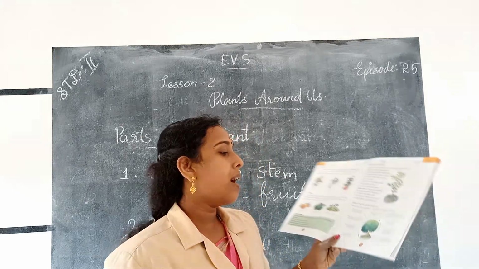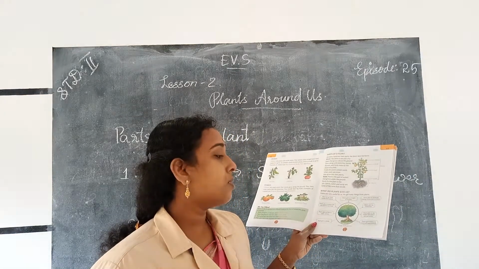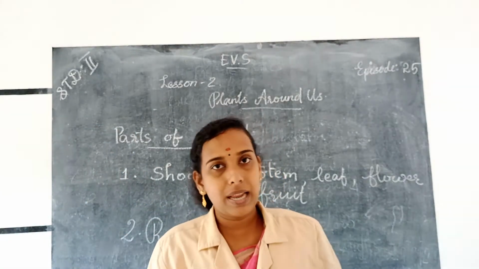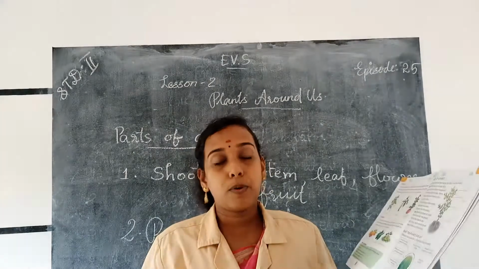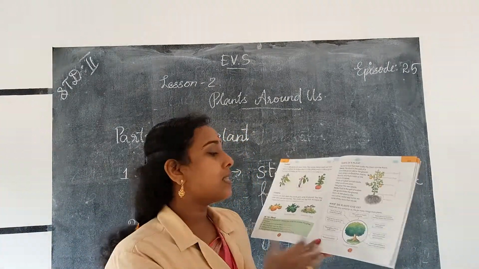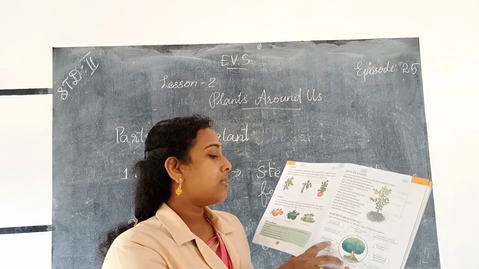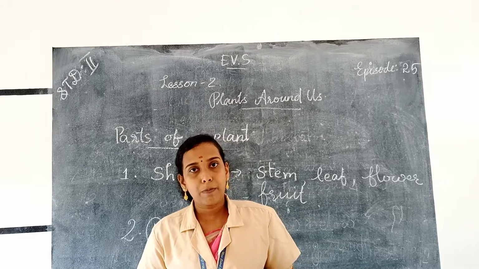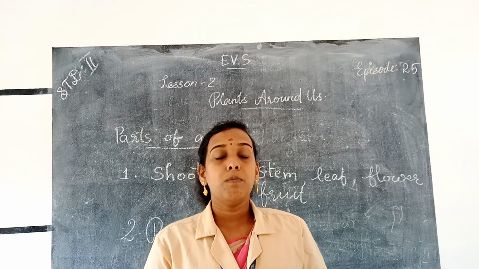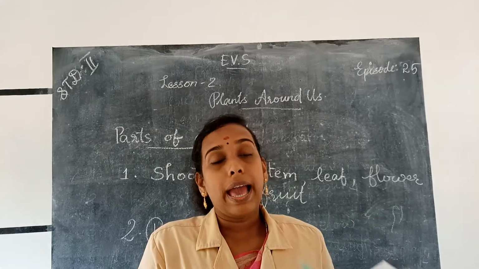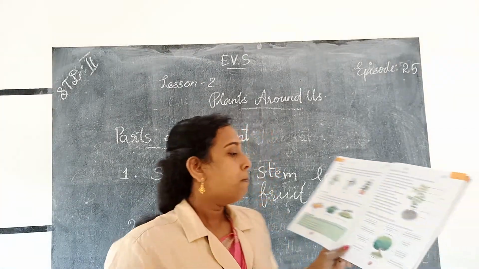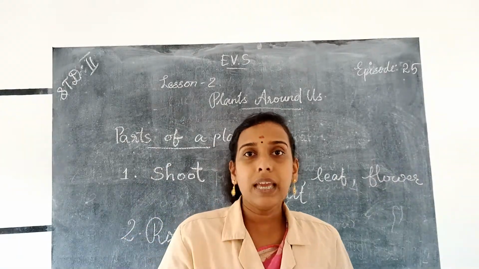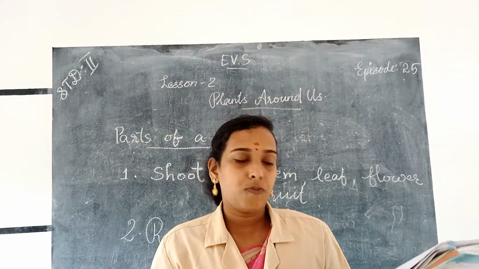Okay. And plants give shelter to many birds and animals. Plants are the home of many birds and animals. They build their nest upon the trees. Then plants give us shade. Then plants give us fiber to make clothes. Yes, we get cotton fiber from the cotton plant, and we make cotton clothes by using cotton fiber, which we get from plants. Plants give us spices that add taste to our food. They give us many spices to make food.